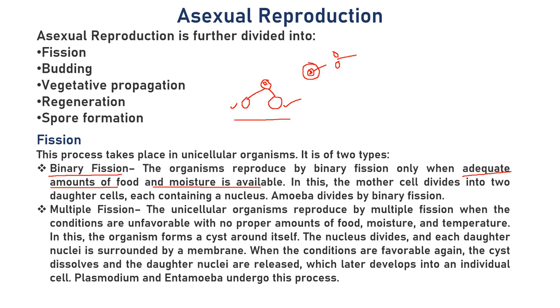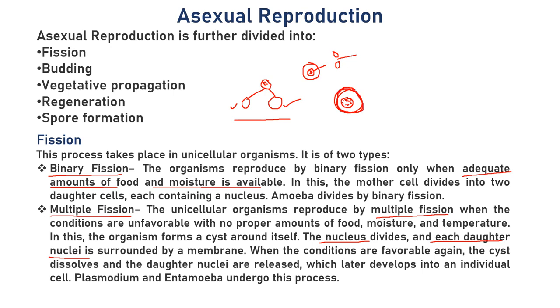And multiple fission. In multiple fission, a unicellular organism reproduces by dividing into many parts. So many small nuclei will be formed. The nucleus inside the cell will divide into very small daughter nuclei, right? And a cyst forms around the cell, right? Why? A cyst forms around the cell whenever the conditions are unfavorable.